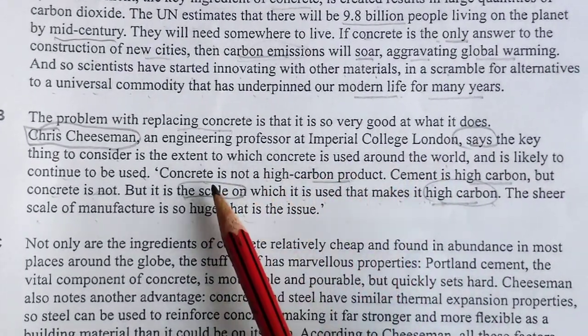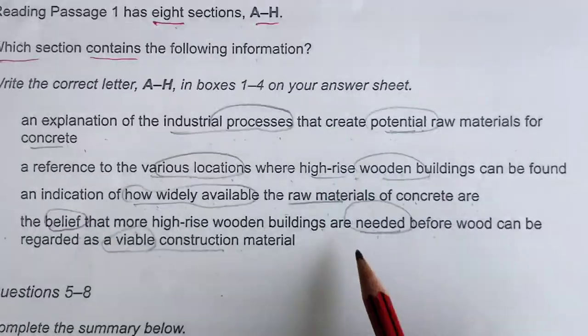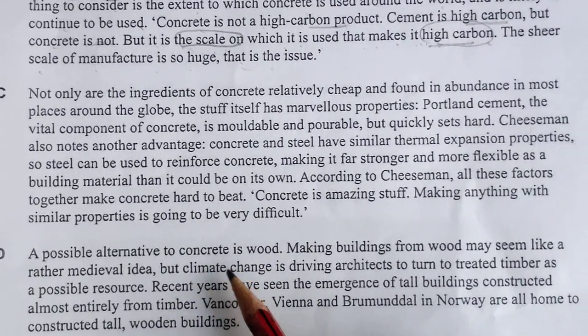Key consider is likely to con is high. No, it is not. Also no, wooden is also not there. So let's read C paragraph. Okay, so this is my C paragraph.